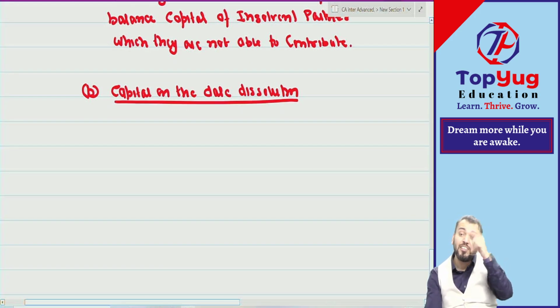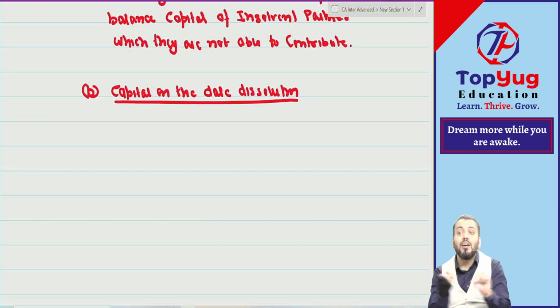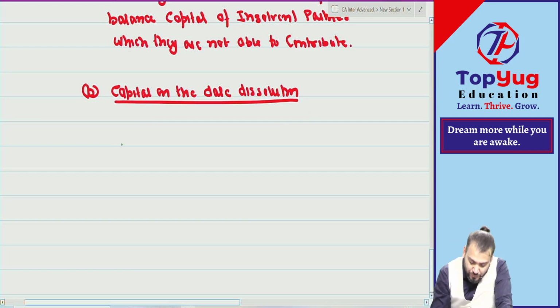Now, there are two types of capital maintenance. One is fixed capital, one is fluctuating capital. Whenever there is fixed capital, we maintain two accounts: capital account and current account. Now the question arises: will we take the ratio of the capital account or the current account, because the current account is also capital only. So which capital will we take? Fixed capital or current account balance? One doubt will come. Write down. Capital on the date of dissolution.